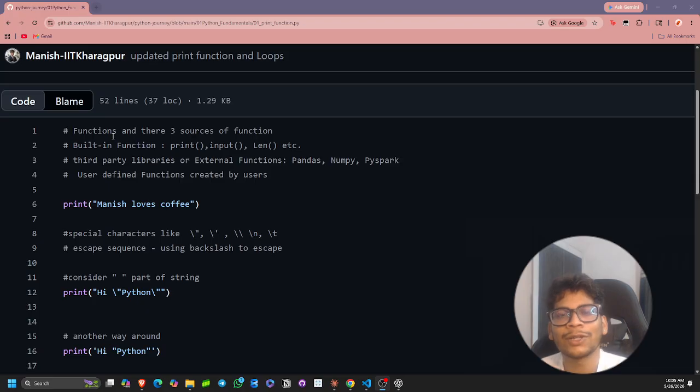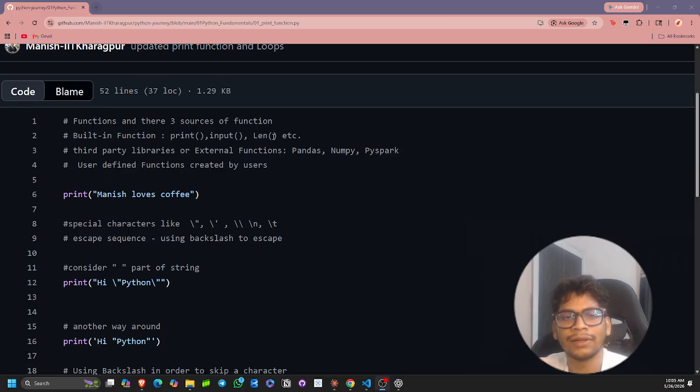These things actually help you to remember all those functions. Not just by rote: if you understand the core concept, it will be very easy to remember. Okay, so the input function is where you can take user input, and the print function is where you can give user output. And there is an example of the len function. Using len, you can actually measure the length of a string. Okay, we will be looking at every function later, but right now we are more focused on the print function, and I am teaching you this